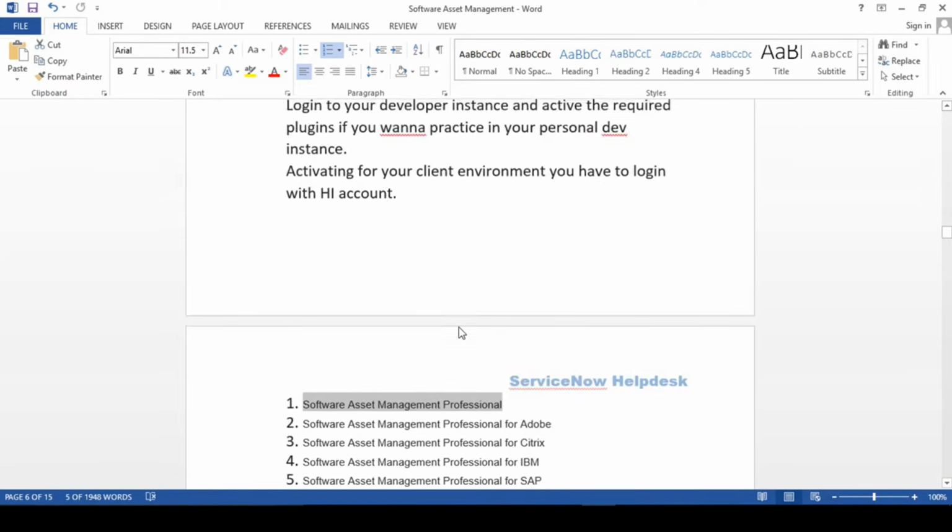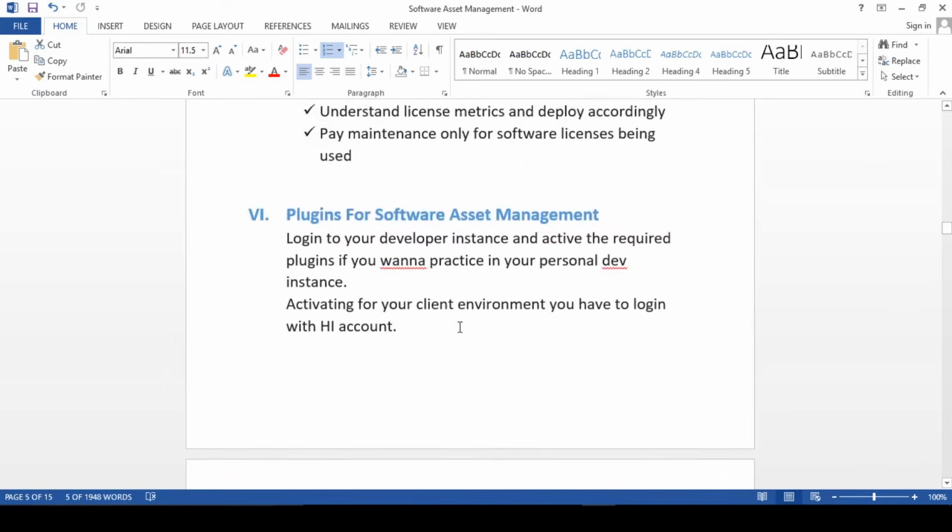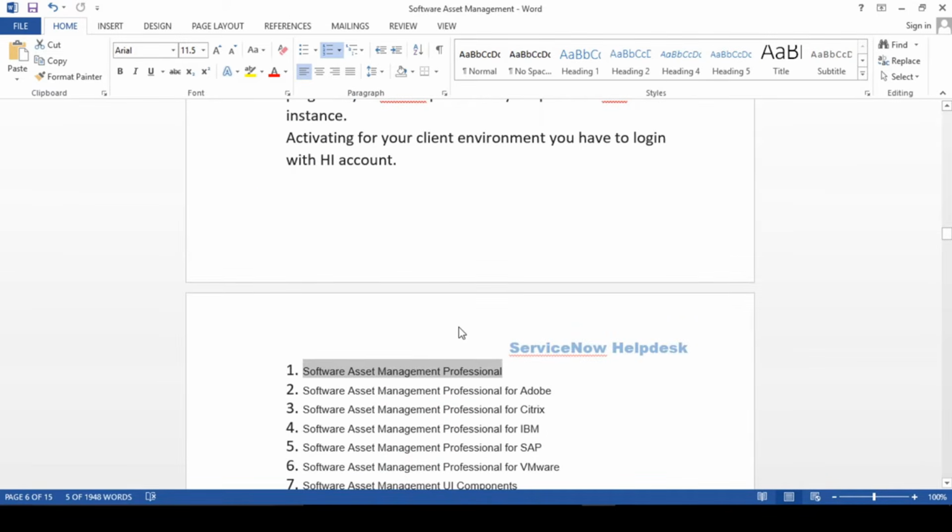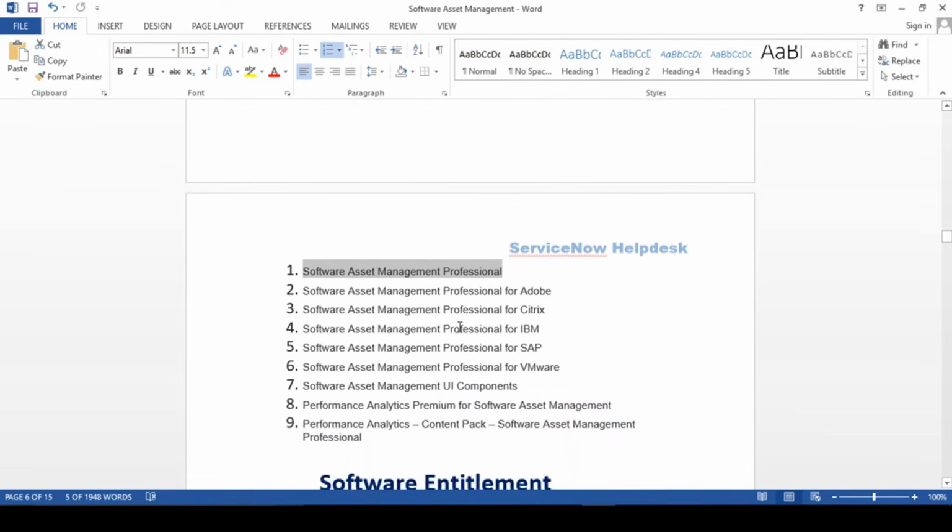So this is basically a paid plugin, guys. So you know how to enable this plugin. If you wanted to use it in your personal dev instance, then definitely you have to go to developer login, and from there you have to enable the plugin. You will be finding this plugin in your developer login.